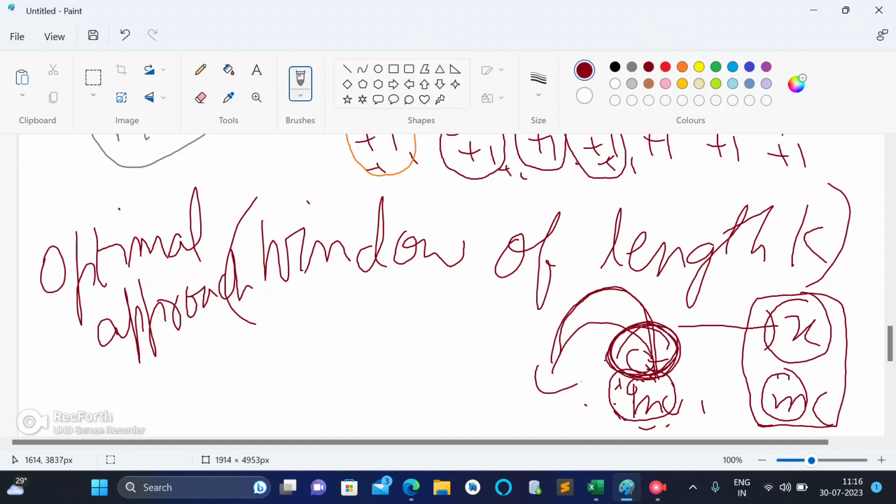So what I'm actually trying to say is, if k is less than or equal to n, our target is that we would not come back to a point again. If we would not want to come back to the point again, which is the optimal approach and which will produce the best result, what we will do is choose a sub array of length k.